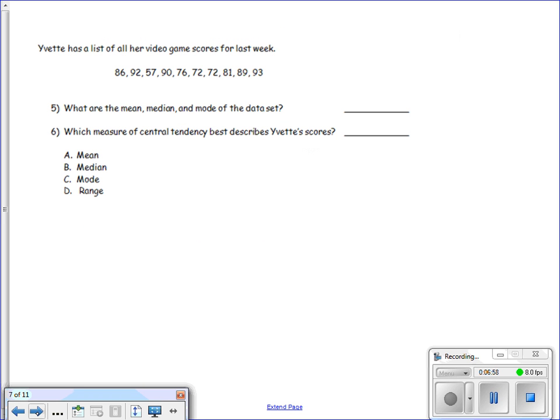Number 5, Yvette has a list of all her video game scores for last week. What are the mean, median, and mode of the data set? In order to find the mean, the first thing we need to do is add all of the numbers in our data set. When we add all of these numbers together, we get 808.